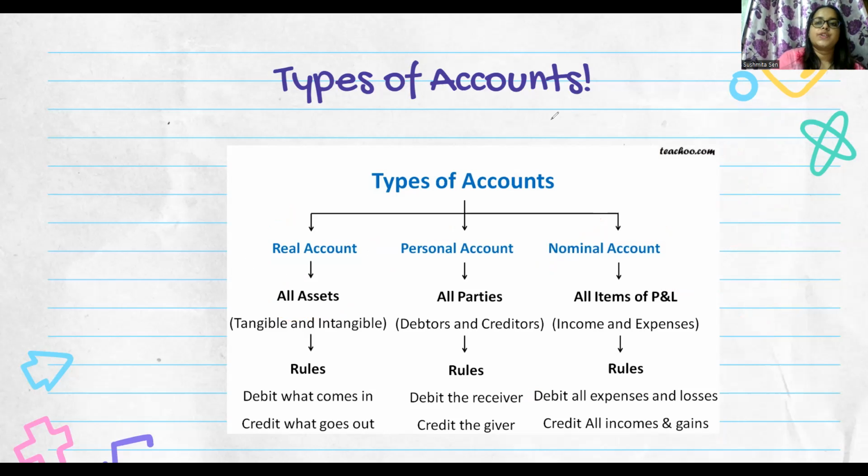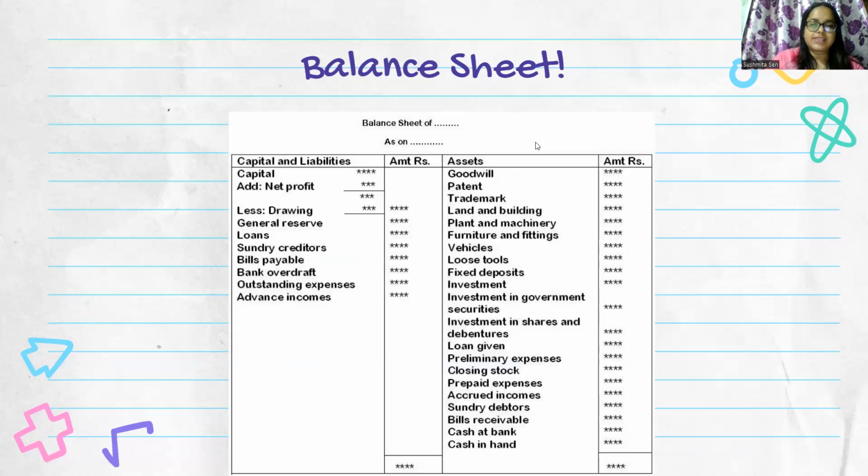I hope this was a good recollection, and I hope इससे आपको थोड़ा सा, you would have gotten back the clarity of the types of account, and what are the rules that we are following while we are passing journal entries. Okay. I have also added a snapshot of the format of a balance sheet with the correct order.